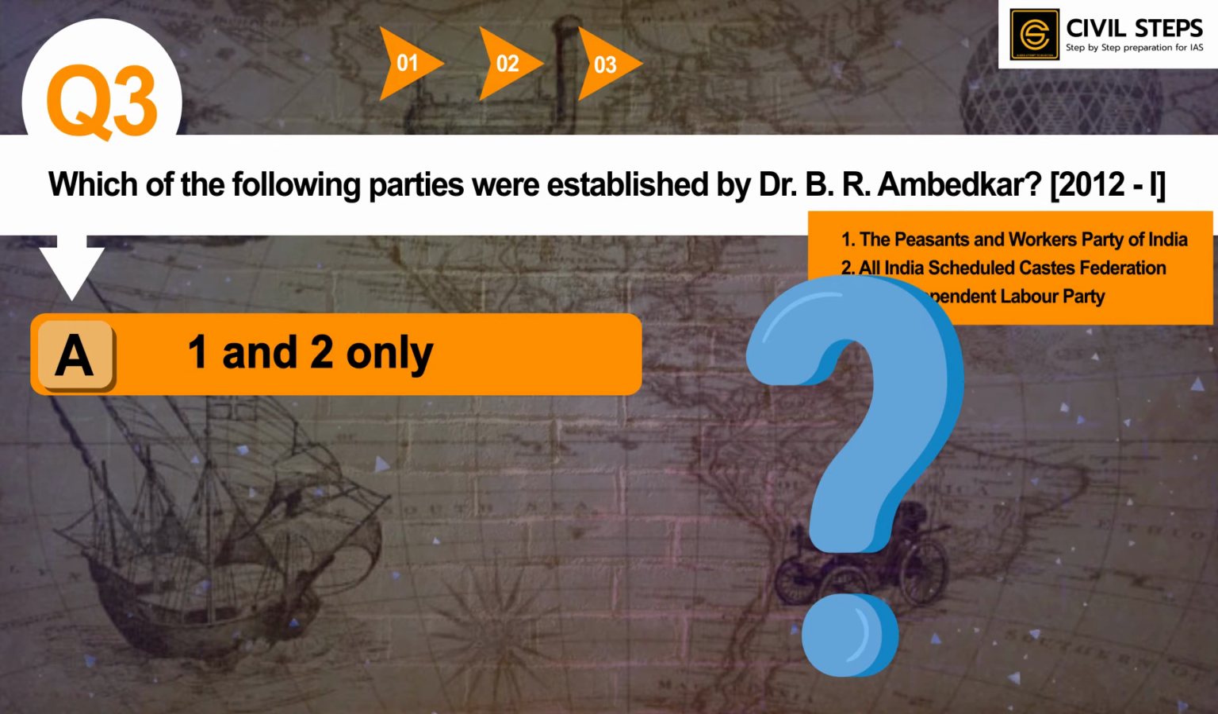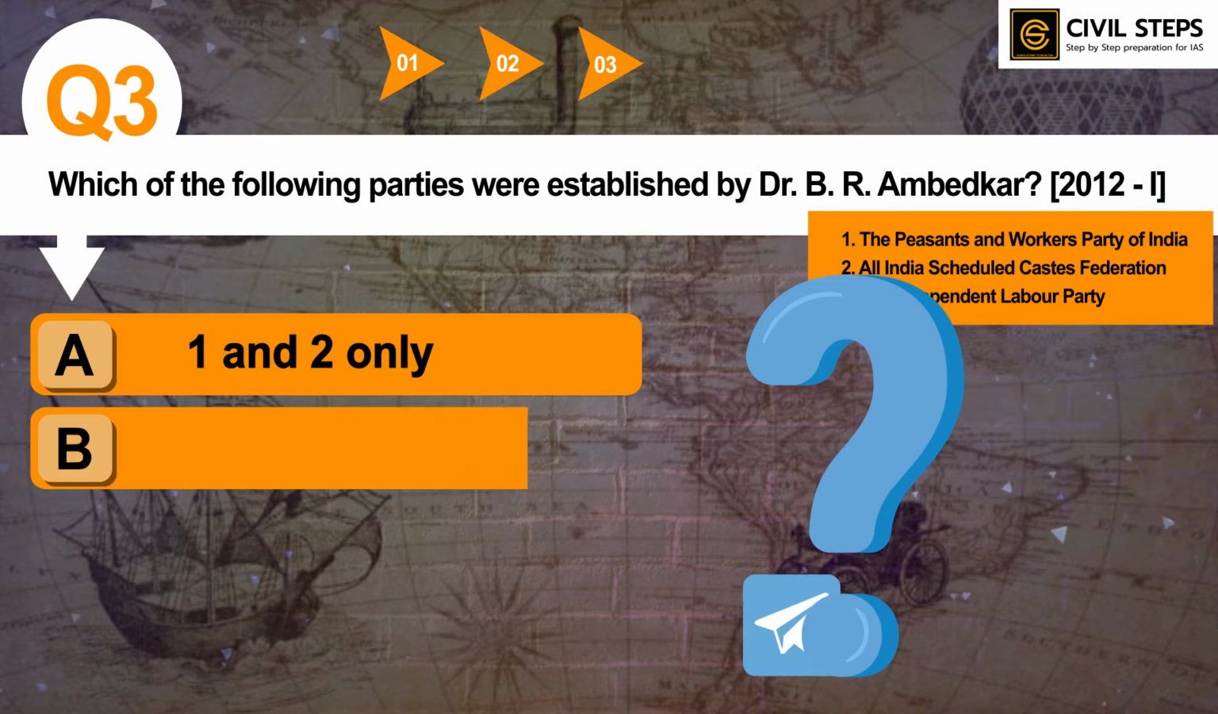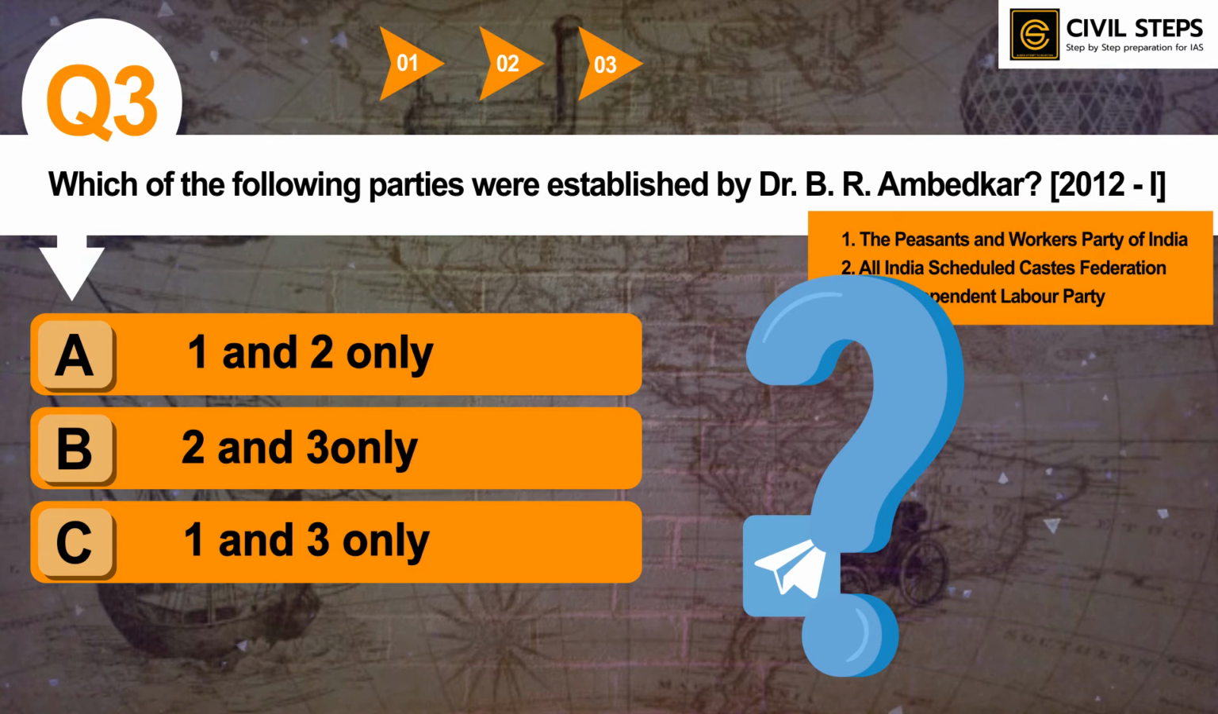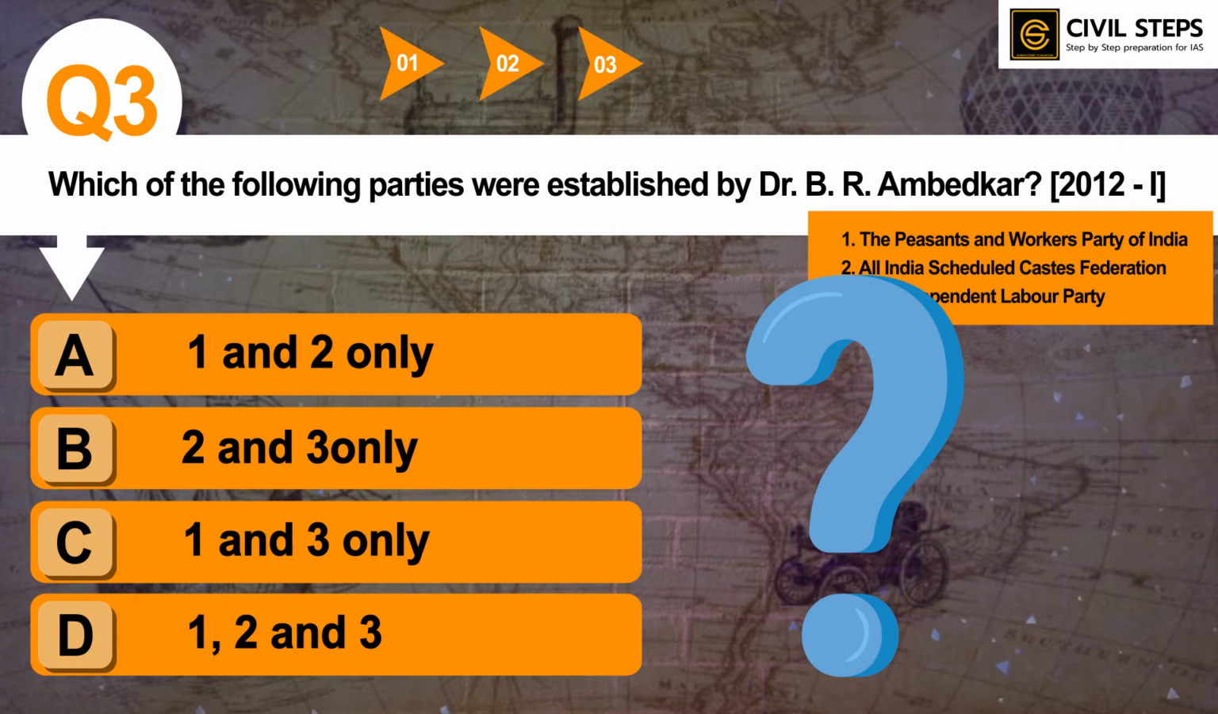Option A, 1 and 2 only. Option B, 2 and 3 only. Option C, 1 and 3 only. Option D, 1, 2 and 3. So you can pause this video and write your answer in the comment section below.